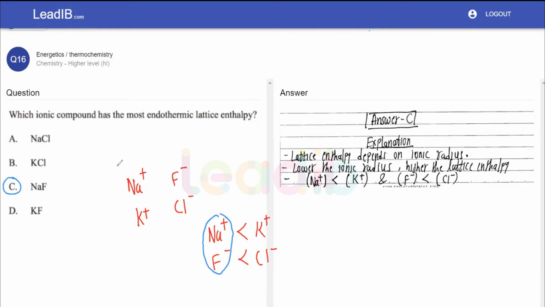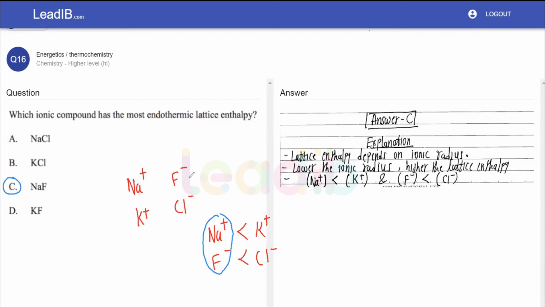Let me repeat: what is the lattice enthalpy? Lattice enthalpy is the energy required for the ionic compound to separate into gaseous ions. So the stronger the ionic bond, the higher the lattice enthalpy. This is the concept. The bonds will be stronger when either the charge on those ions is higher or the ionic radius is lower, so that they come very close to each other.